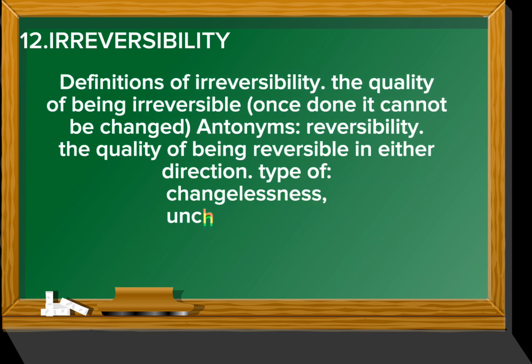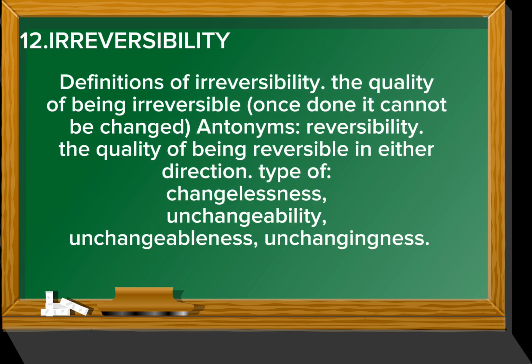Number 12 is irreversibility, the quality of being irreversible. Once done, it cannot be changed. Antonyms: reversibility, the quality of being reversible in either direction. Type of: changeless, unchangeability, unchangeableness, and unchangingness.